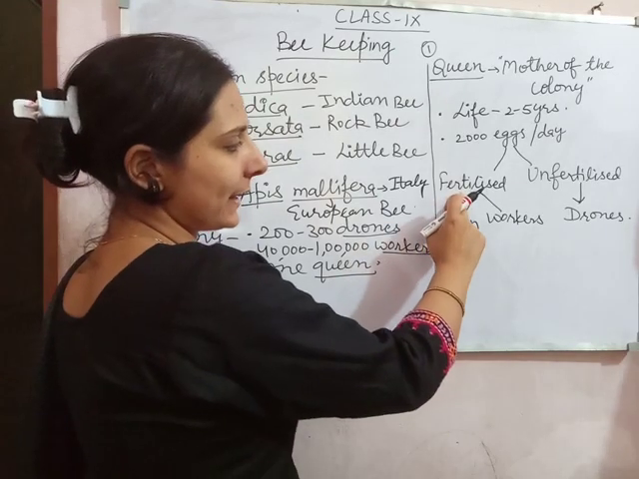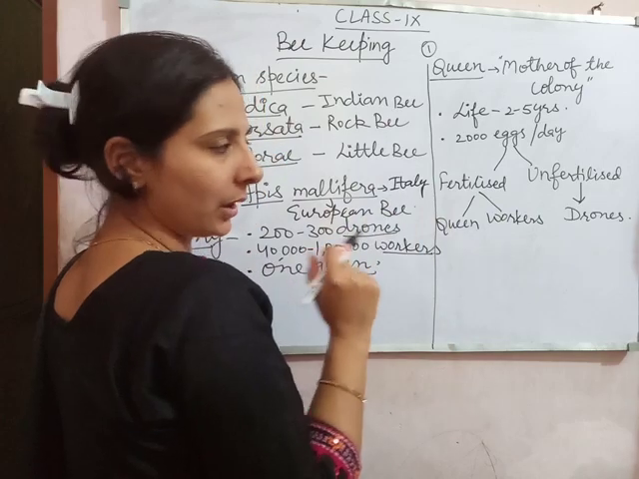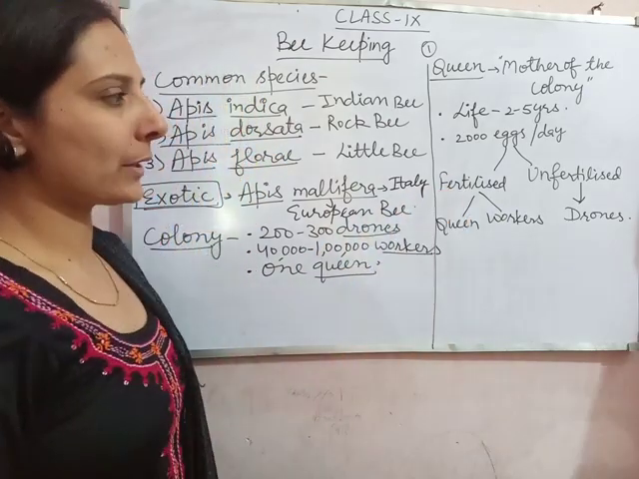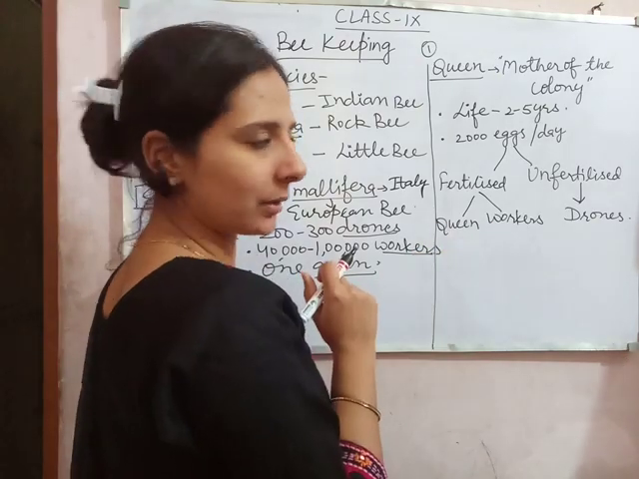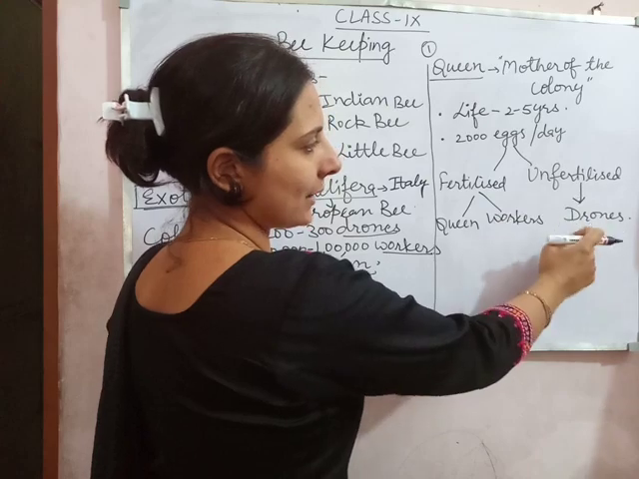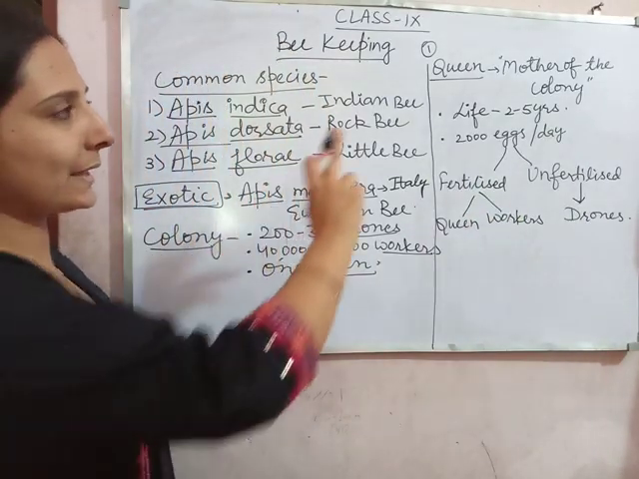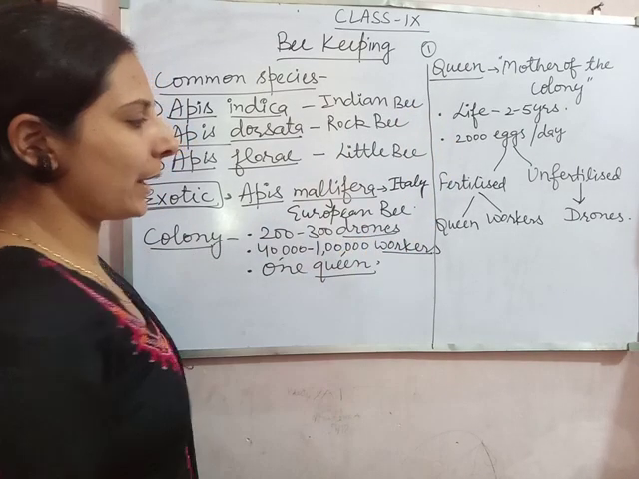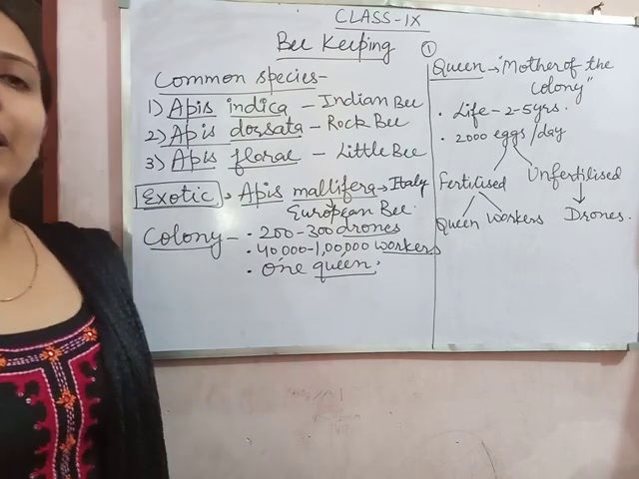Fertilized eggs can produce queens as well as workers. When the egg is fertilized, after hatching, the new bees produced can be the queen or the workers. But from the unfertilized eggs, only the drones are formed. So this is the first part, the queen. In the next video we will study the drones, workers, and how we can rear the bees.